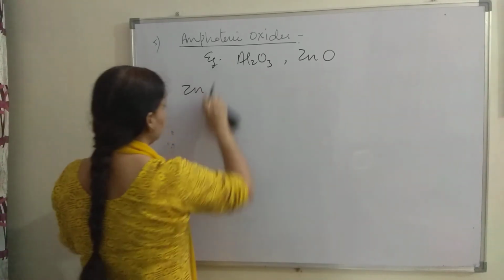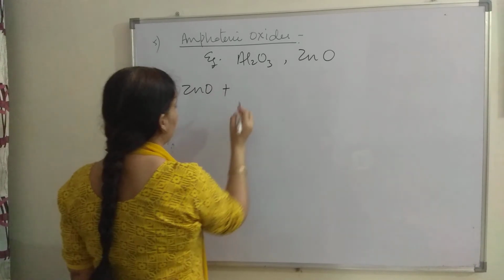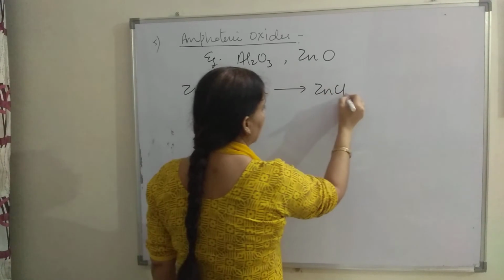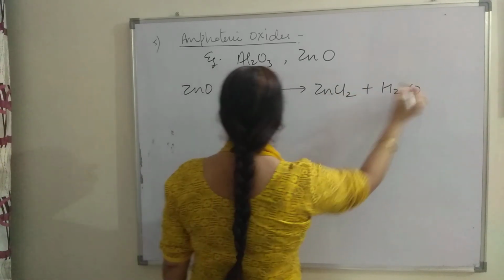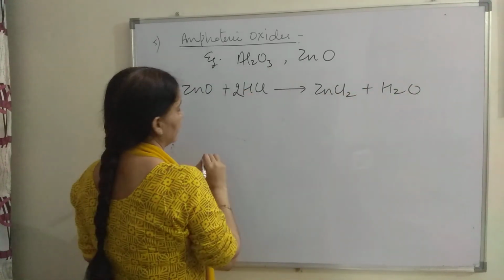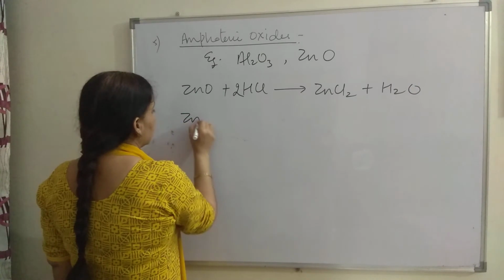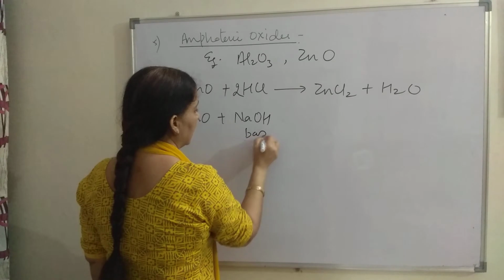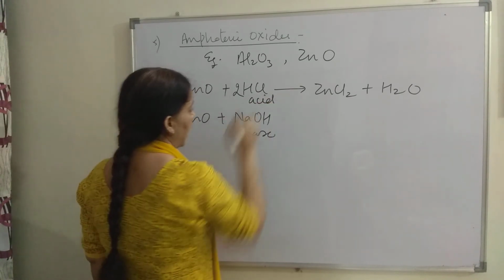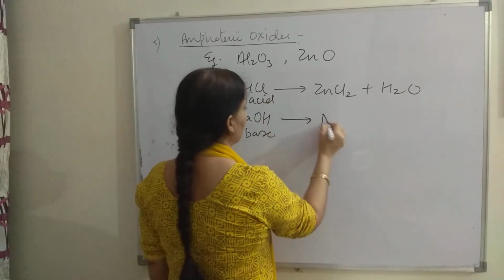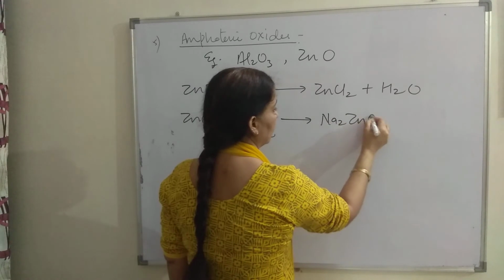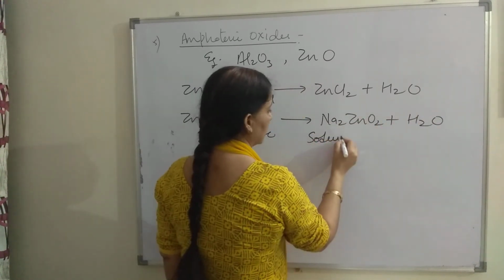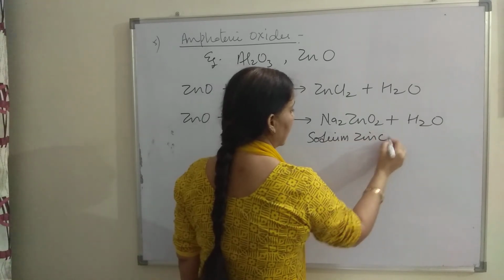ZnO, zinc oxide, reacts with HCl, forms zinc chloride plus water. It is 2HCl here. Zinc oxide also reacts with base. NaOH is a base, HCl is an acid. It will form a salt, Na2ZnO2, plus water. The salt is called sodium zincate.